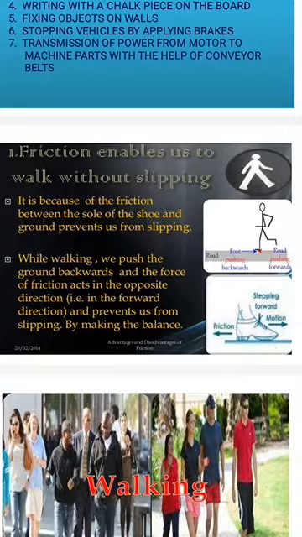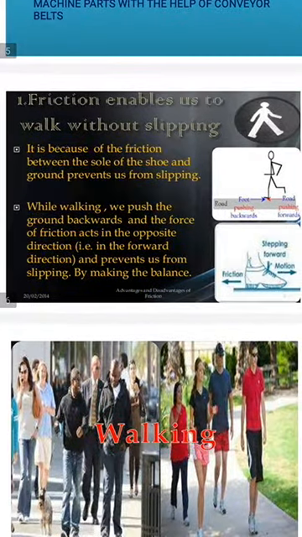While walking, we push the ground backwards and the force of friction acts in the forward direction, preventing us from slipping by keeping our balance.